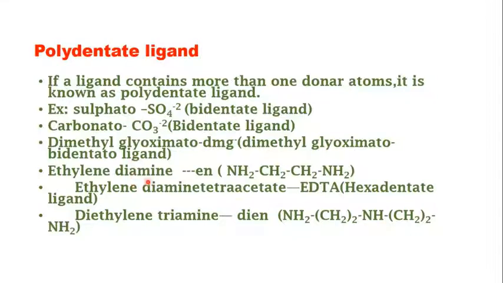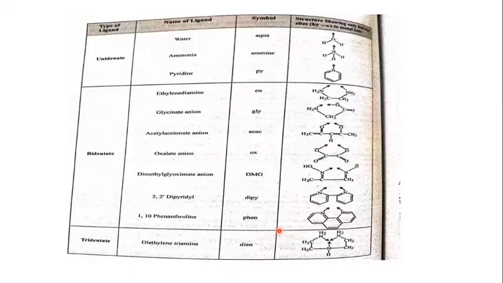Then you have ethylene diamine, NH2, CH2, CH2, NH2, where the two nitrogen centers can donate their lone pairs of electrons to the metal center. Then you have EDTA, ethylene diamine tetraacetic acid, that has six donor atoms which can donate their electrons to the central metal ion. So that's why it is a hexadentate ligand. Then you have diethylene triamine, also denoted as DIEN, and the formula is as shown.